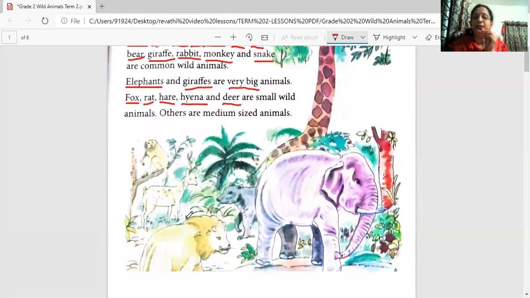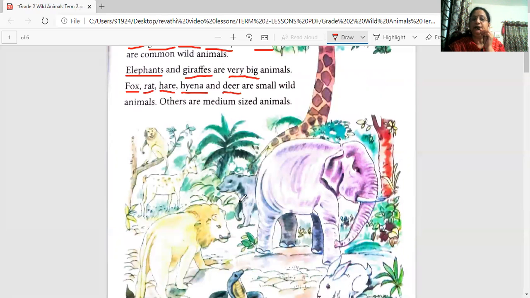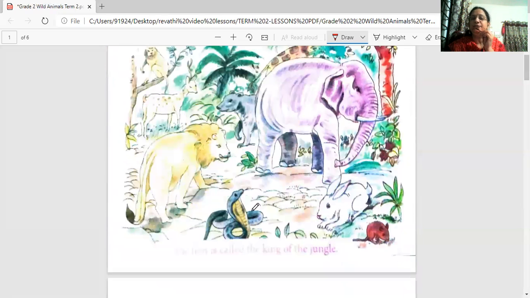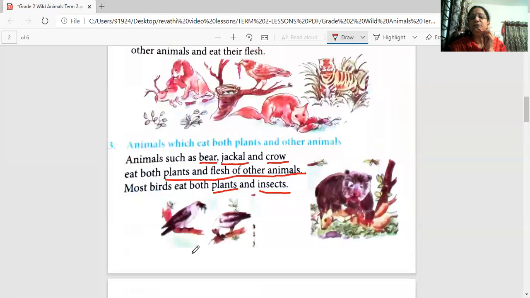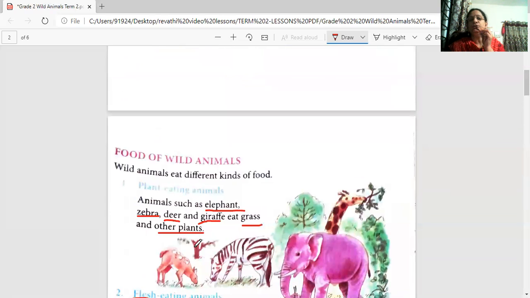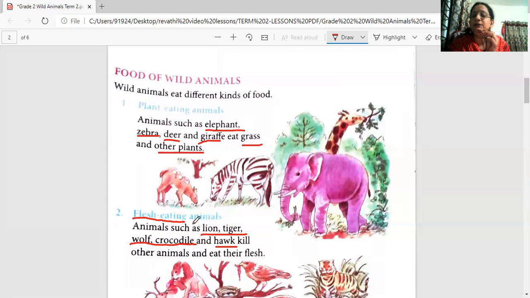What are the wild animals? Lion, deer, bear, elephant, giraffe, snake, rats, and rabbits. So what is the food for the wild animals? Some animals eat plants and some animals eat flesh. And some animals eat both flesh and plants. Now, what are the animals that eat plants? The deer, zebra, giraffe, and elephant eat the grass.